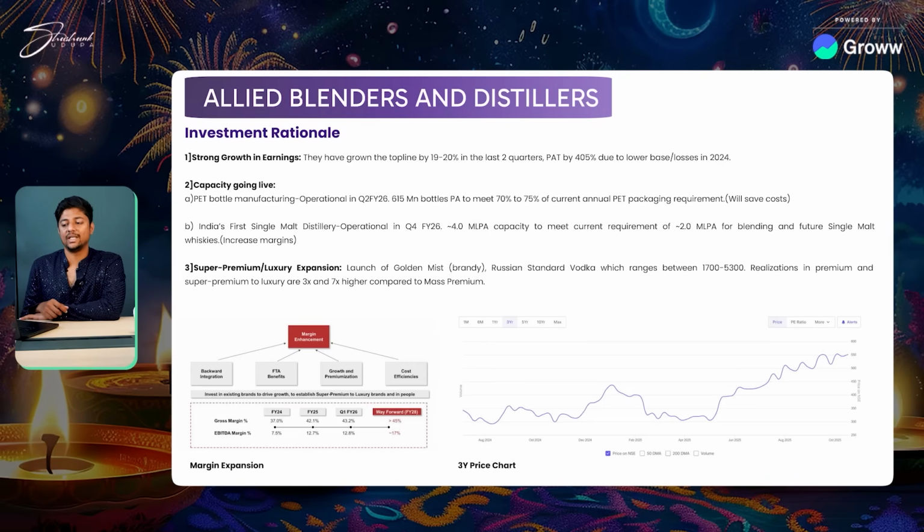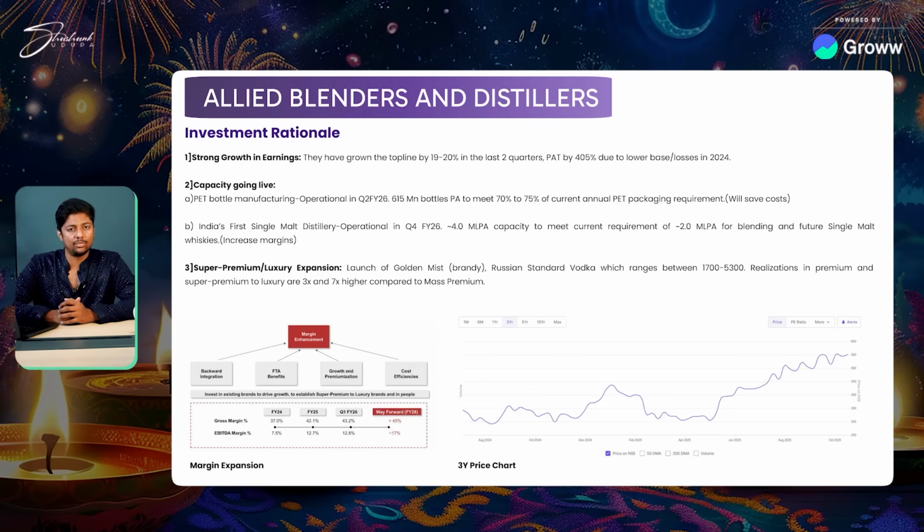They are also launching India's first malt distillery, which is operational in Q4 FY26. And this is again going to become very interesting because now they want to become premium, as I told you. So we will see a lot of new premium launches coming into this space as well, right? Apart from this, they were earlier only in the lower category. The alcohol price was in the lower category. Now they have expanded into super premium and luxury premium as well.